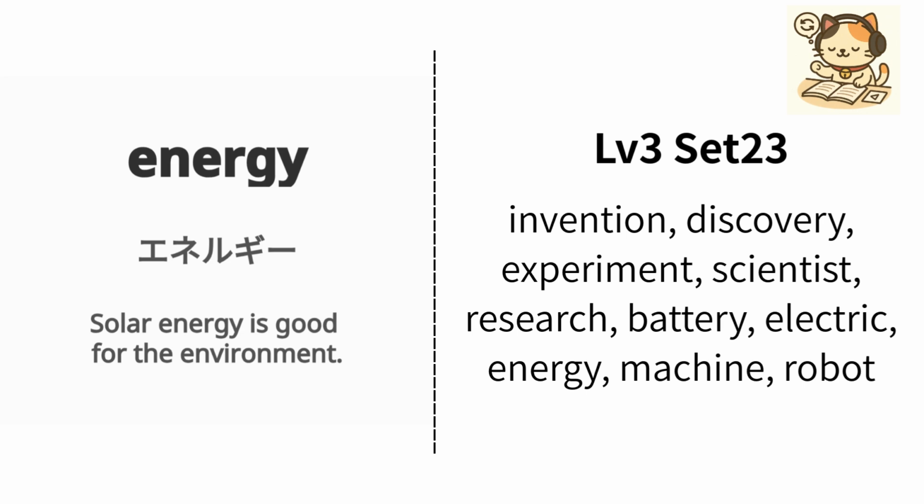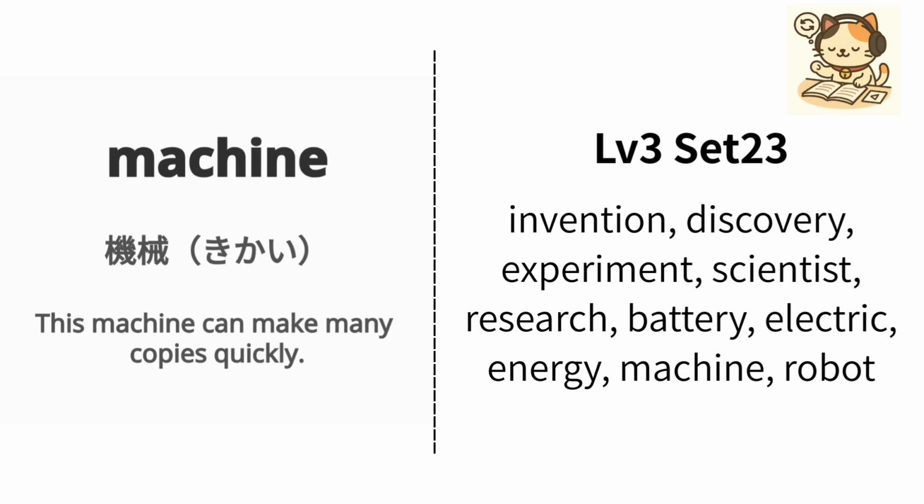English is energy. Japanese is エネルギー. Example, solar energy is good for the environment. 太陽エネルギーは環境に良いです. Repeat, energy, energy.